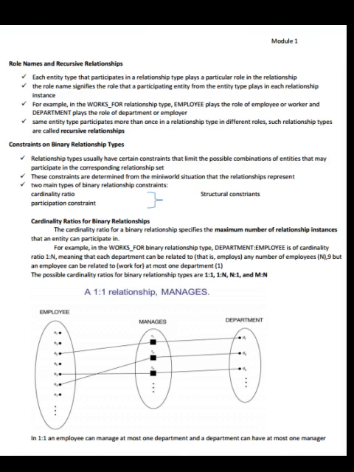Cardinality ratio for binary relationships. The cardinality ratio for a binary relationship specifies the maximum number of relationship instances that an entity can participate in. For example, in the works for binary relationship type, department to employee is of the cardinality ratio 1:n, meaning that each department can be related to any number of employees n, but an employee can be related to at most one department. The possible cardinality ratios for binary relationship types are 1:1, 1:n, n:1, and m:n. See the figure here.